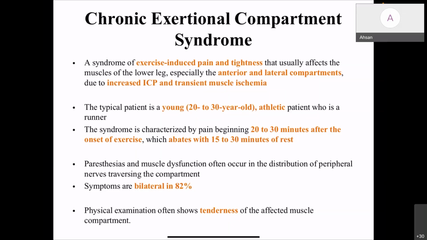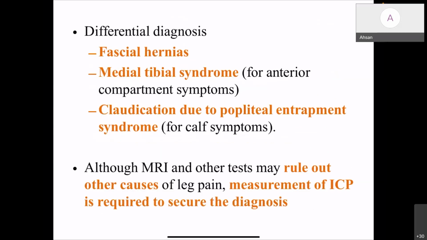Paresthesia and muscle dysfunction often occur in the distribution of the peripheral nerve traversing the compartment. Symptoms are bilateral in 82% of the patients. That means most of the patients have bilateral symptoms. Physical examination often shows tenderness of the affected muscle compartment. The differential diagnosis includes fascial hernias, medial tibial stress syndrome for the anterior compartment, and claudication due to popliteal entrapment for the calf symptoms. Although MRI and other tests rule out other causes of leg pain, measurement of ICP is required to secure the diagnosis of chronic compartment syndrome.